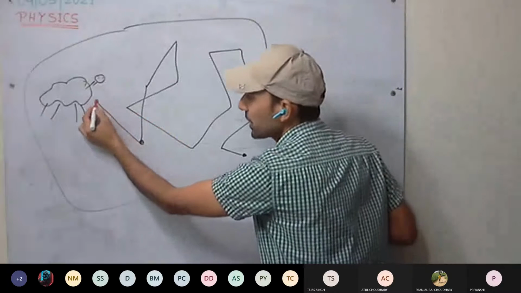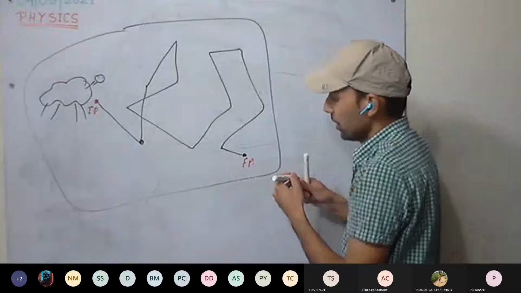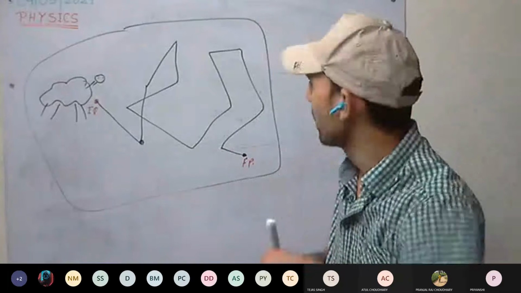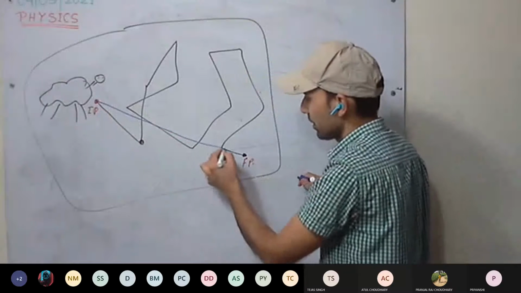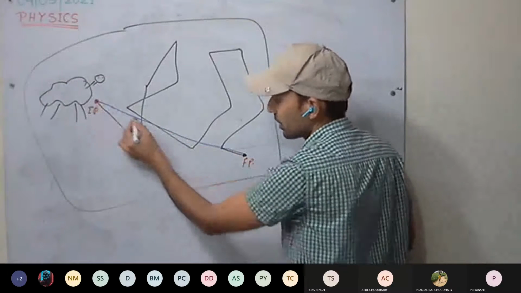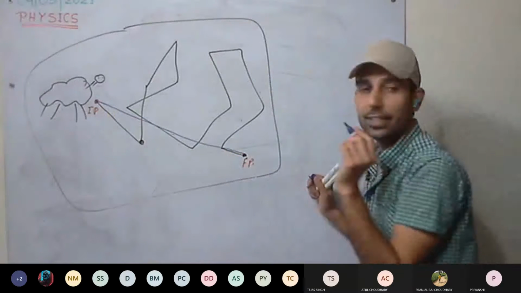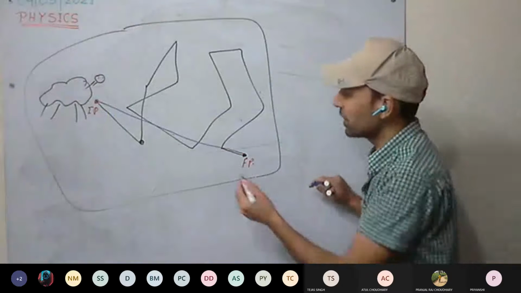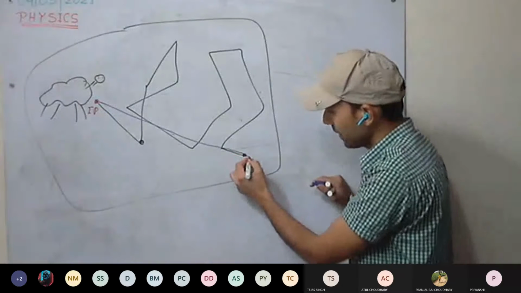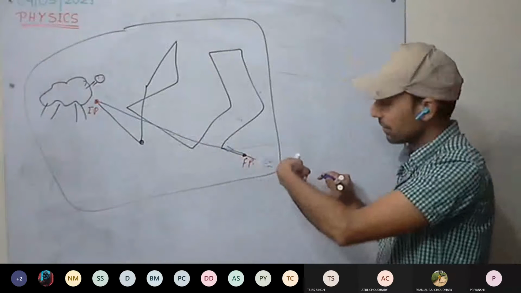This was the initial position, and this is the final position. So what is the displacement? How much has the body been displaced? It is the straight line distance between the initial and the final position. This is displacement. And in which direction has the displacement taken place? In this direction.